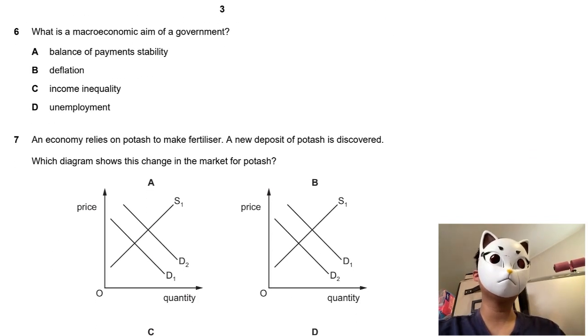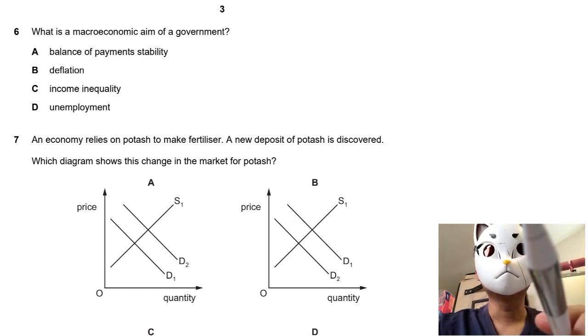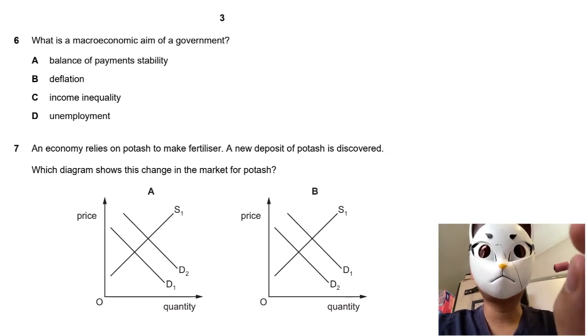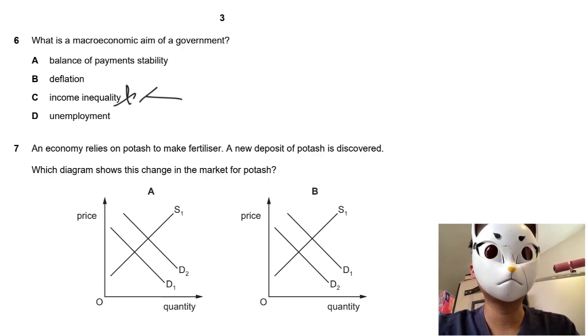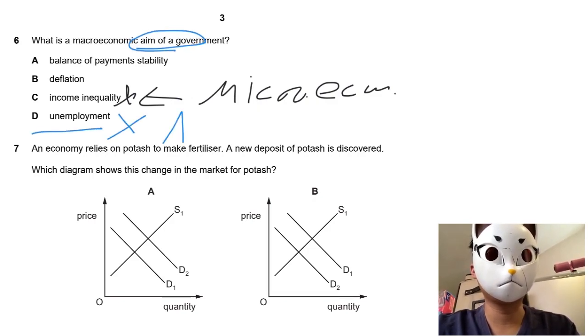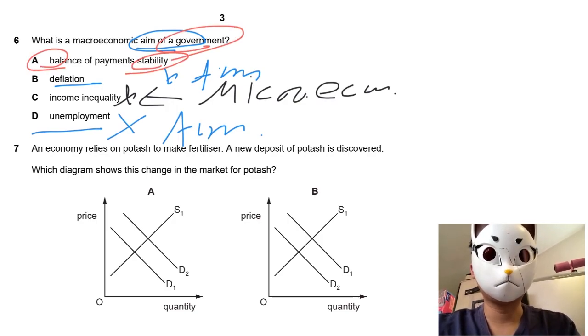Now for MC question 6, what is macroeconomics? Why don't you think about it? What are some microeconomics problems? Then we can deal with it. So let's take a look at these. I would say about the macroeconomic aims of the government: first of all, C is not correct because C is a kind of microeconomics problem. And option D, I don't think it's an aim. It's not the aim of the government. Wrong. For diversion, no, it's not an aim. I would say the government would aim for stability. So the answer goes to A.